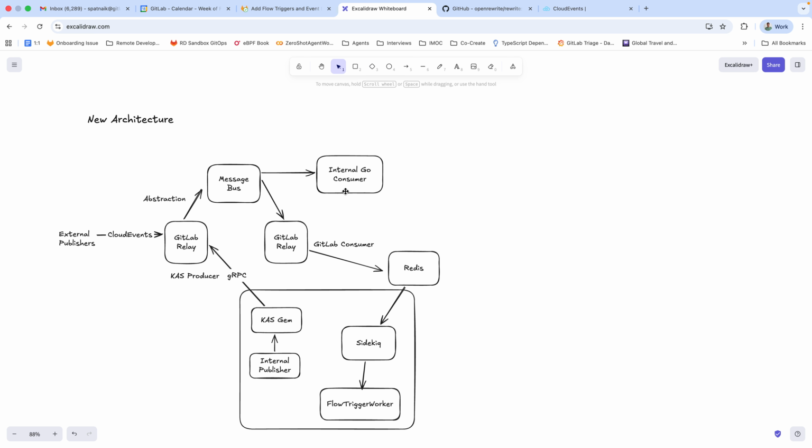And then we could, in the future, also expand it to external consumers. So consumers which want to use a more scalable mechanism to actually consume from GitLab, so internal events from GitLab, for example. And so we could expand that, but I think that is a more complicated proposition. We need to figure out, will that be a different SKU? How will consumers consume? Will they directly consume from the message bus? How will we handle authentication and stuff like that? So that needs a bit more thinking for certain.